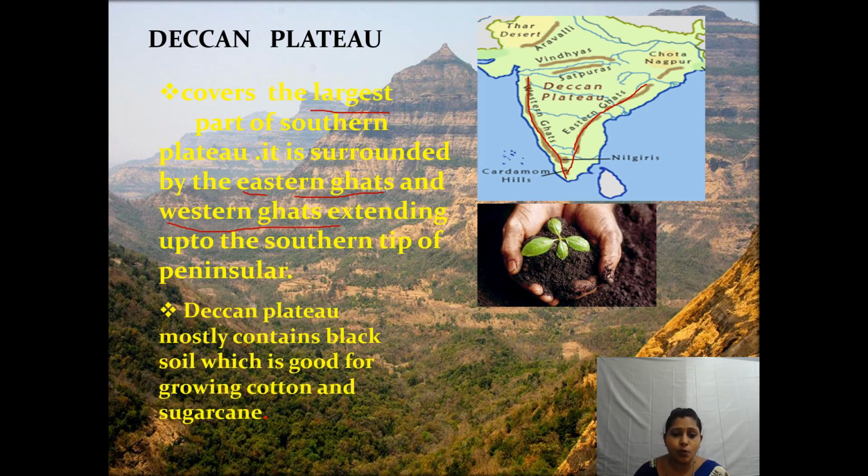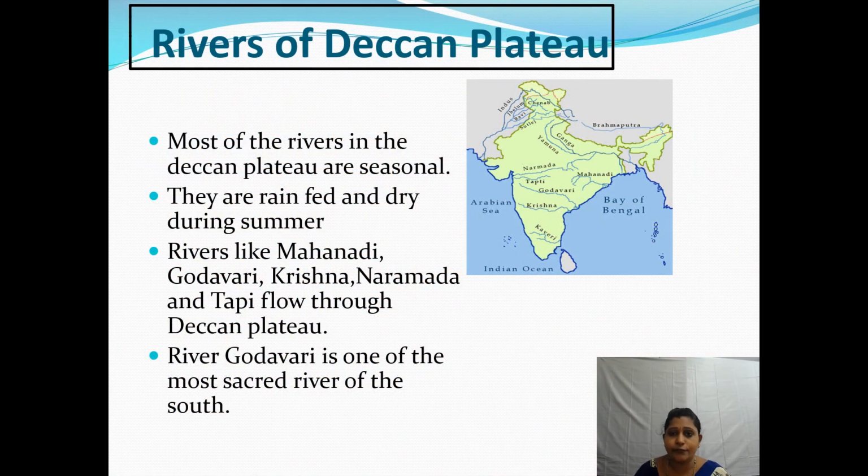The Deccan plateau mostly contains black soil, which is good for growing cotton, sugarcane, and many other seeds, fruits and vegetables.